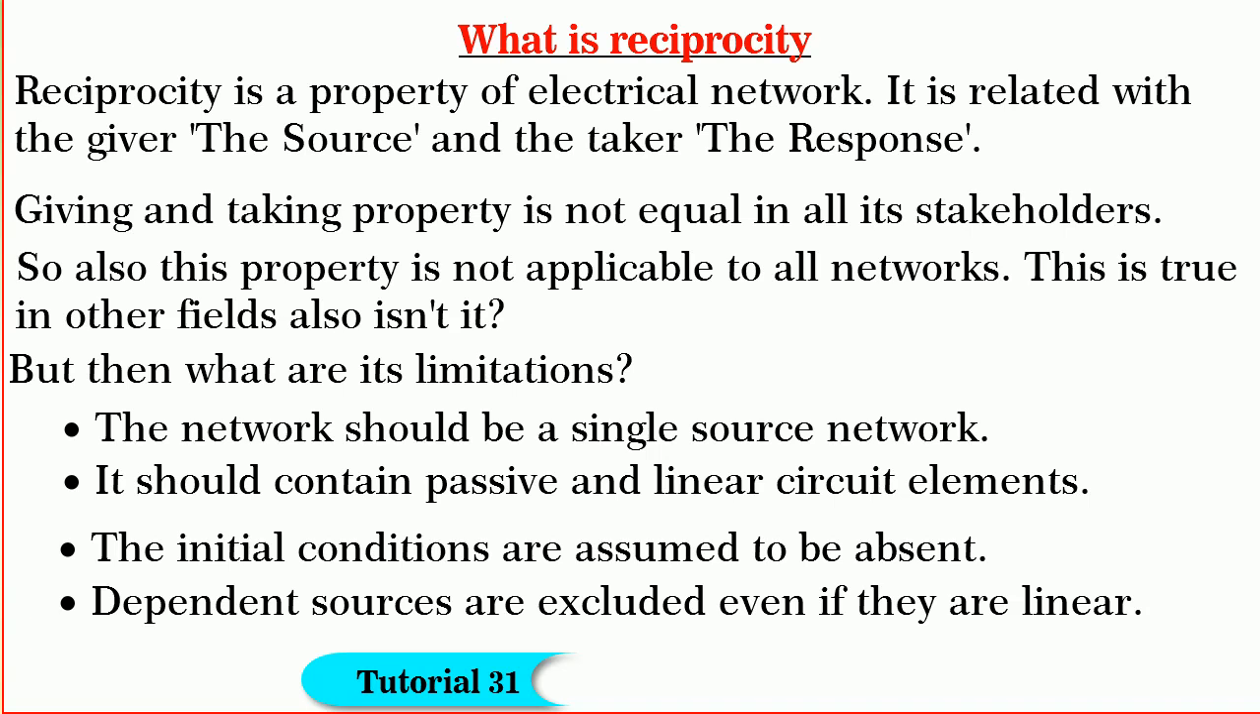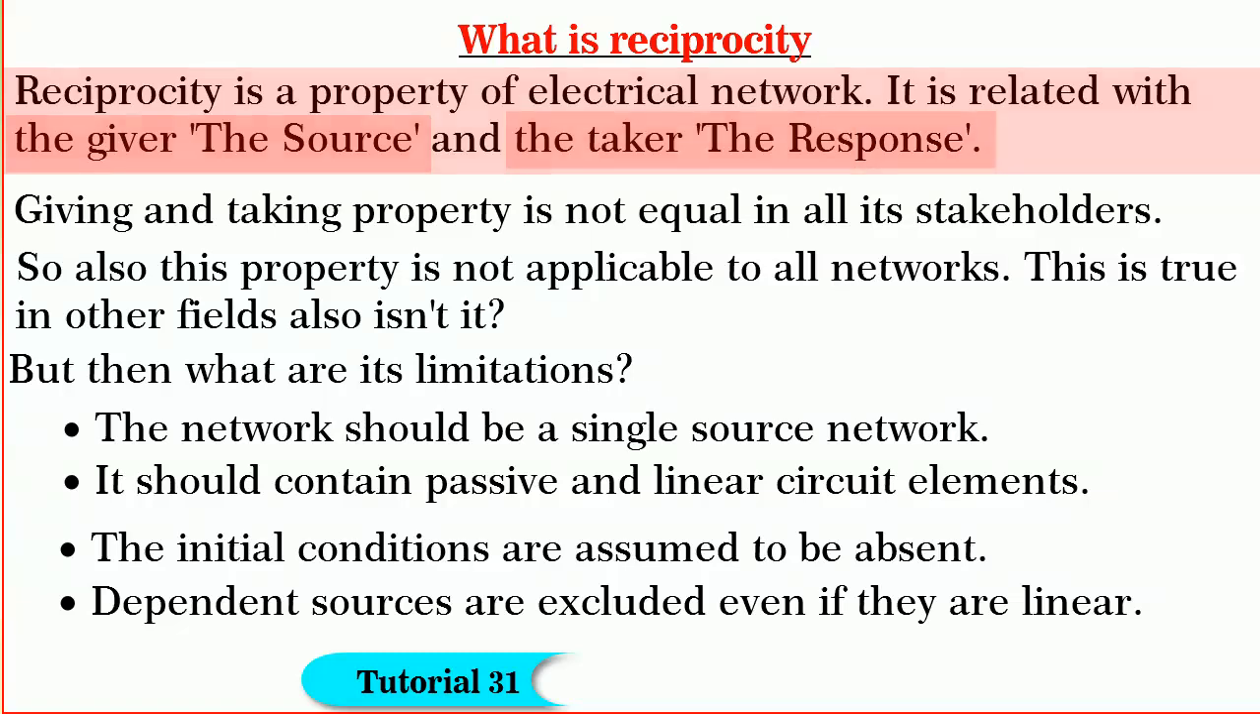Friends, I said giver could be a source in an electrical network. We know sources deliver power, so they can be considered as givers. Response across a branch could be a current or a voltage across the load. The loads absorb or receive power, so they are takers. Friends, reciprocity is a property of a network. It is related to the giver, the source, and the taker, the response.